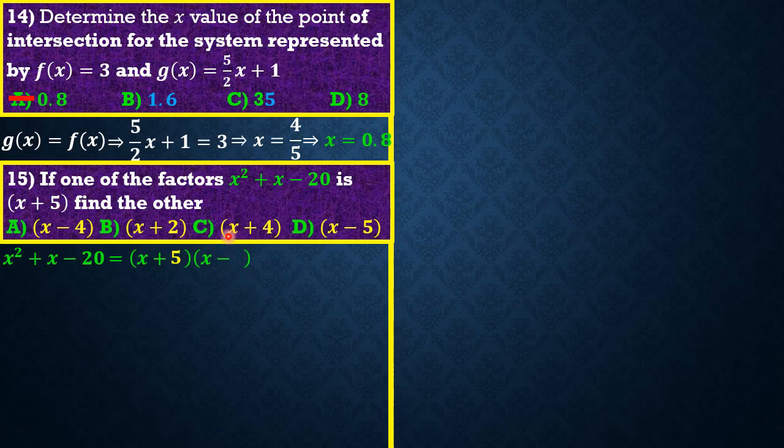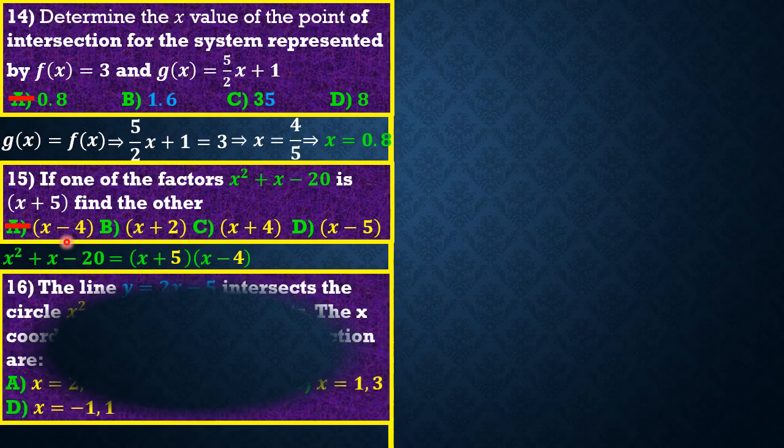Then what do you think we are going to multiply with 5 to have minus 20? What do you think? Of course, 4 is a good candidate, so we are going to have minus 4. So this is what we have. If you simplify this, we are going to have x squared plus x minus 20. Great. So in this case, our answer has to be A, x minus 4.